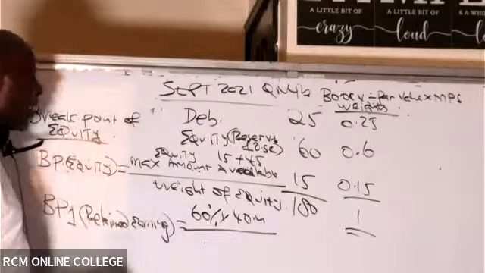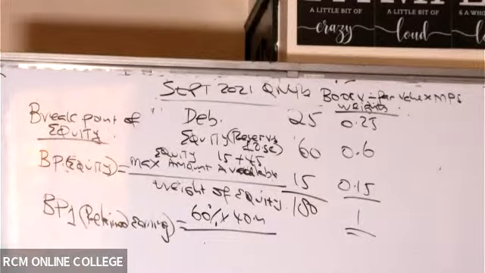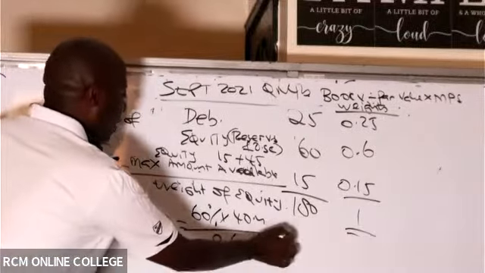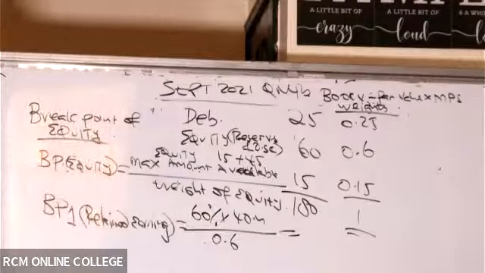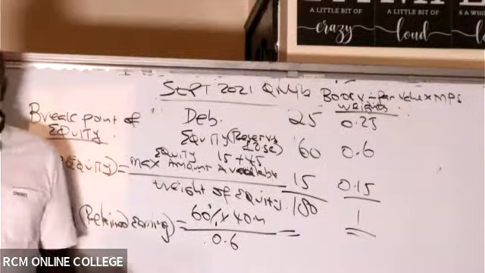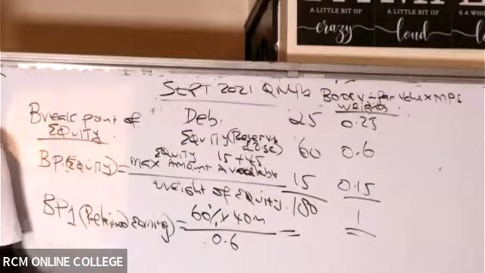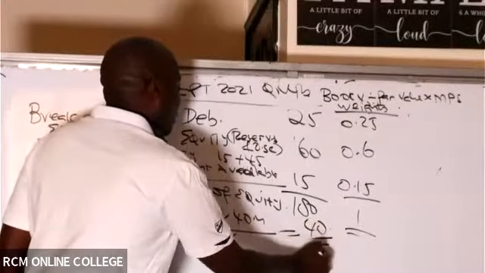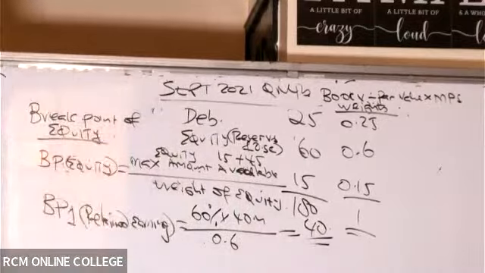Come and divide this by the weight of equity. Are you able to see the weight of equity? 0.6. Thank you very much. So then are you able to give me the final first breakpoint of equity? Nancy is giving me a figure. Hilda is also giving me 40. So this 40 is very correct. You can write 40 million or 40. That's good enough.